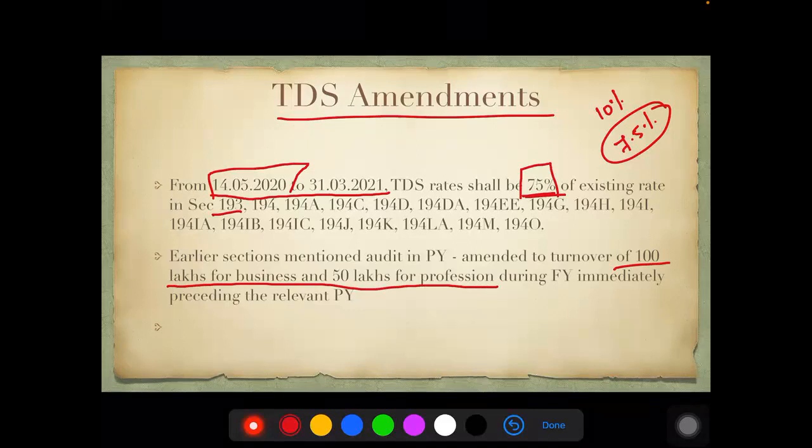Because audit has now become a little complicated, they have added the turnover criteria here. So in case the assessee, with regard to individual and HUF, had a turnover of 100 lakhs for business and 50 lakhs for profession during the financial year immediately preceding the previous year, then they will have to deduct tax. The audit condition is now replaced with the turnover condition.